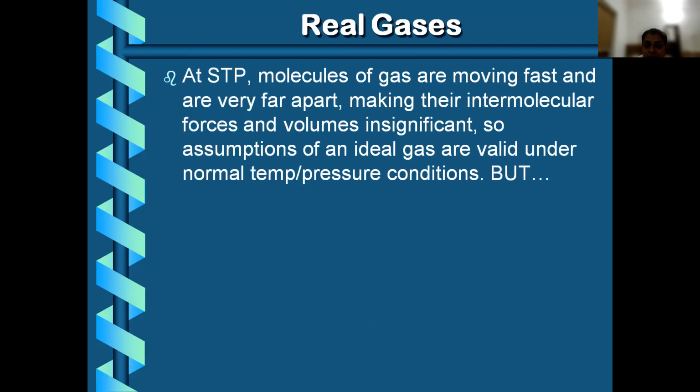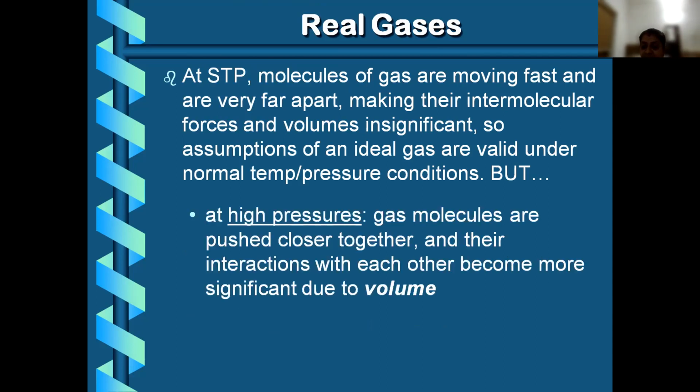Now, what is STP? Molecules of a gas are moving fast and are very far apart, making their intermolecular forces and volume insignificant. So the assumptions of an ideal gas are valid under normal temperature and pressure conditions. At higher pressure, gas molecules are pushed close to each other.